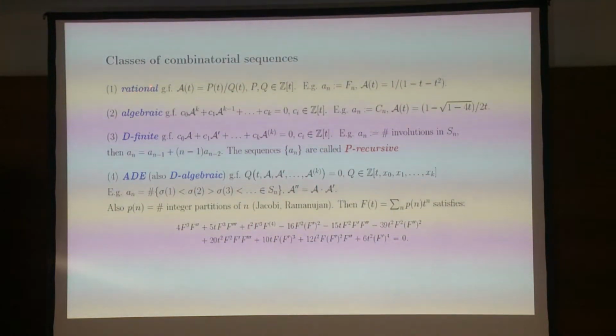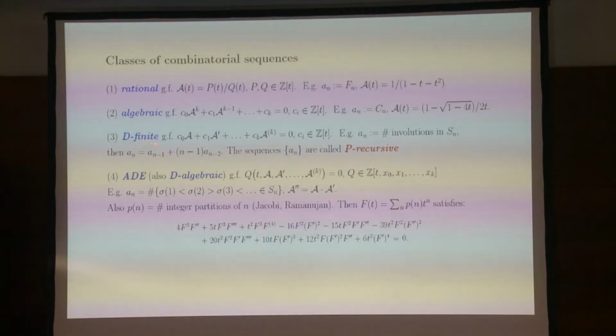And for the generating functions, there is a bigger and bigger class of generating functions. So for example, a rational generating function is a ratio of two polynomials with integer coefficients. An algebraic generating function is a generating function which satisfies some polynomial relation. I hope this is not too small for you to see. So one standard example, the Fibonacci numbers, gives a rational generating function. Catalan numbers give this algebraic generating function. You've seen it before, actually.